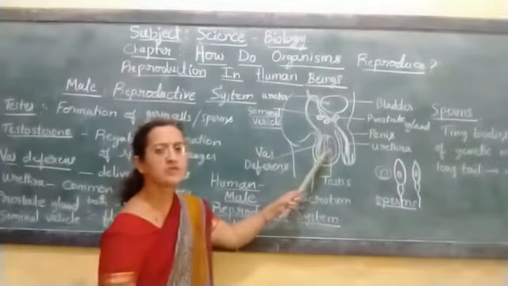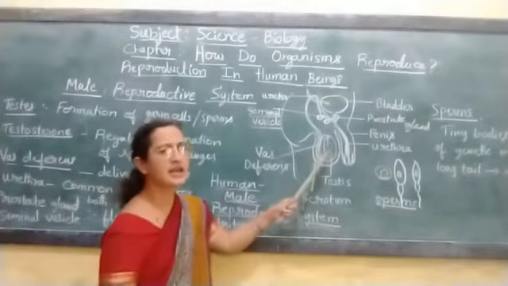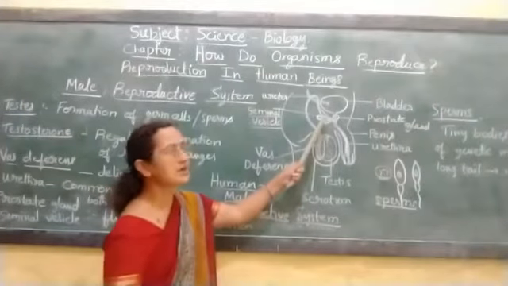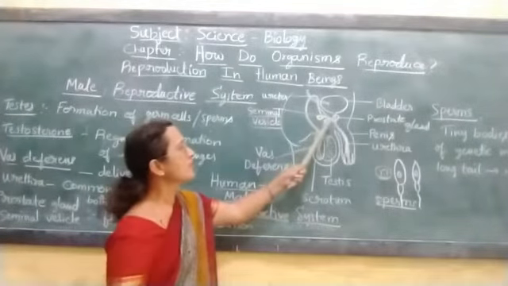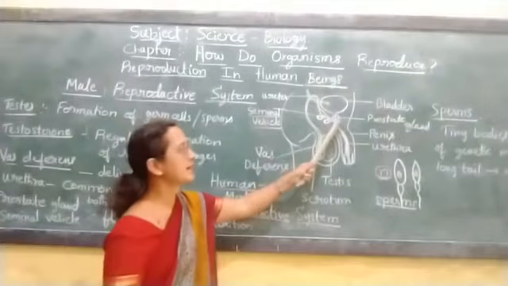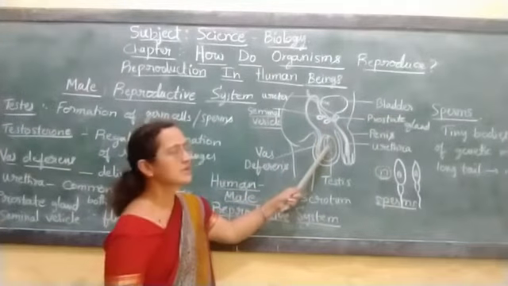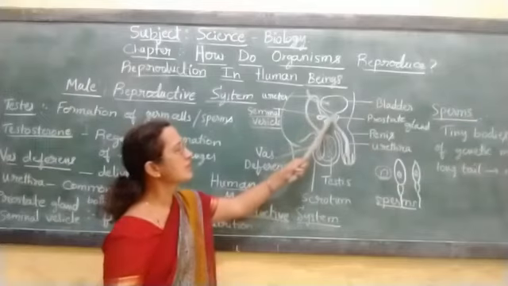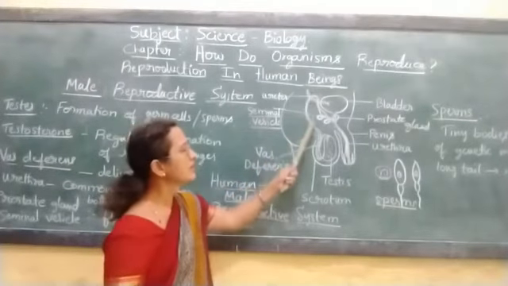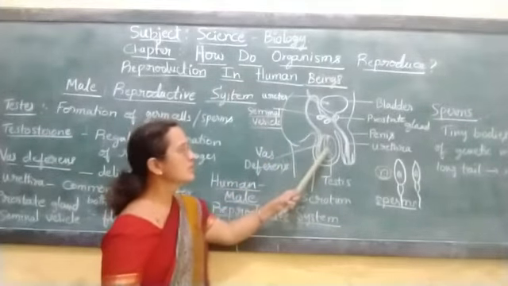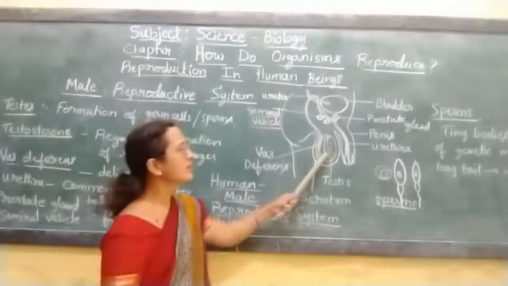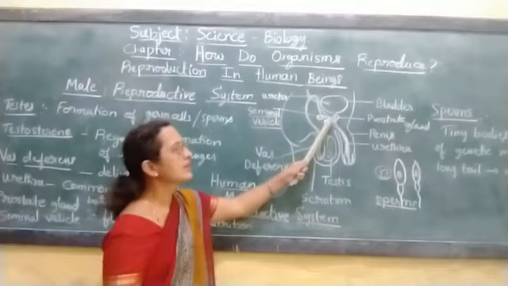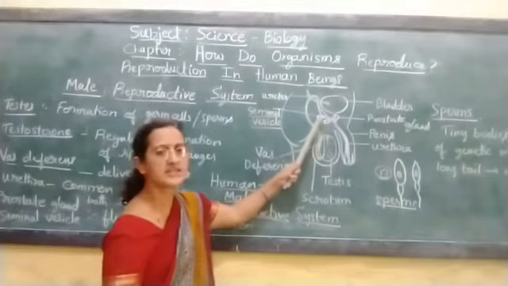These sperms, for their transportation, need a fluid. This seminal fluid is secreted from these seminal vesicles and the prostate gland. The sperms are transported through this vas deferens. Here the seminal fluid is mixed with the sperms, enters this vas deferens and is collected in the seminal vesicle.